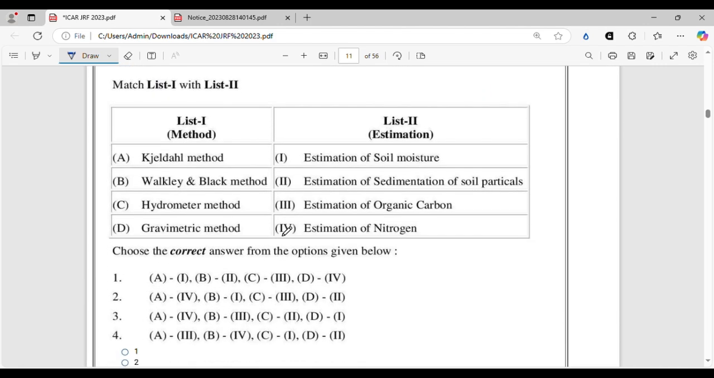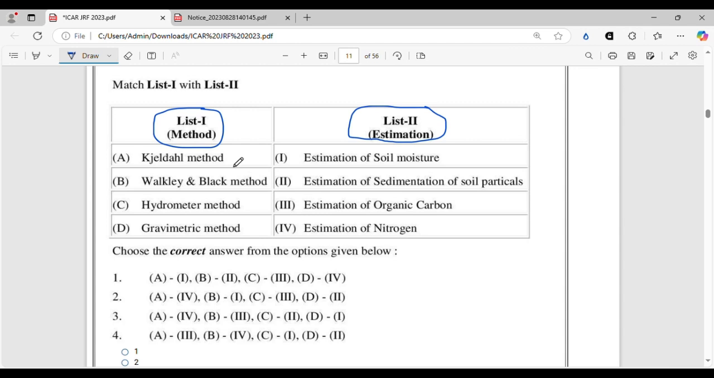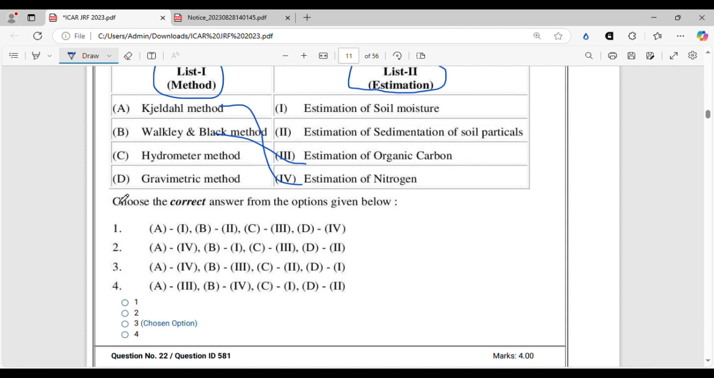Again, I'm asked the following question where you have to match the method along with the element or nutrient that is estimated. So let's dive into it. Kjeldahl method, we know Kjeldahl apparatus, Kjeldahl method is used for measurement of nitrogen. So it is estimation of nitrogen. A is 4. Then Walkley-Black method is a very well-known, widely used method for estimation of soil organic carbon. And then the hydrometer method, Bouyoucos hydrometer method, is used for estimation of sedimentation of soil particles. That is finally used for estimation of the soil texture. And finally, the gravimetric method is the direct method for estimation of soil moisture.